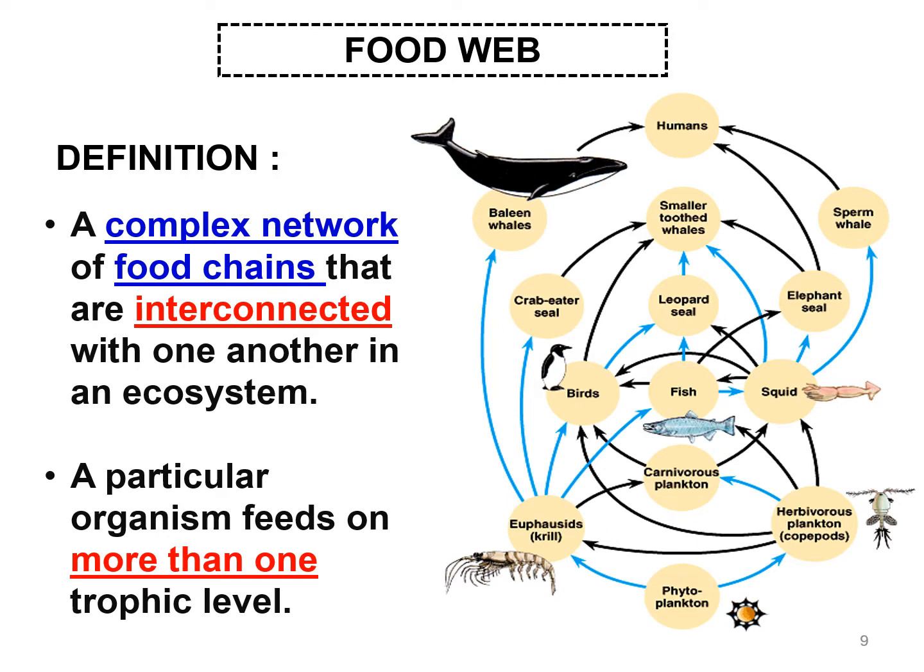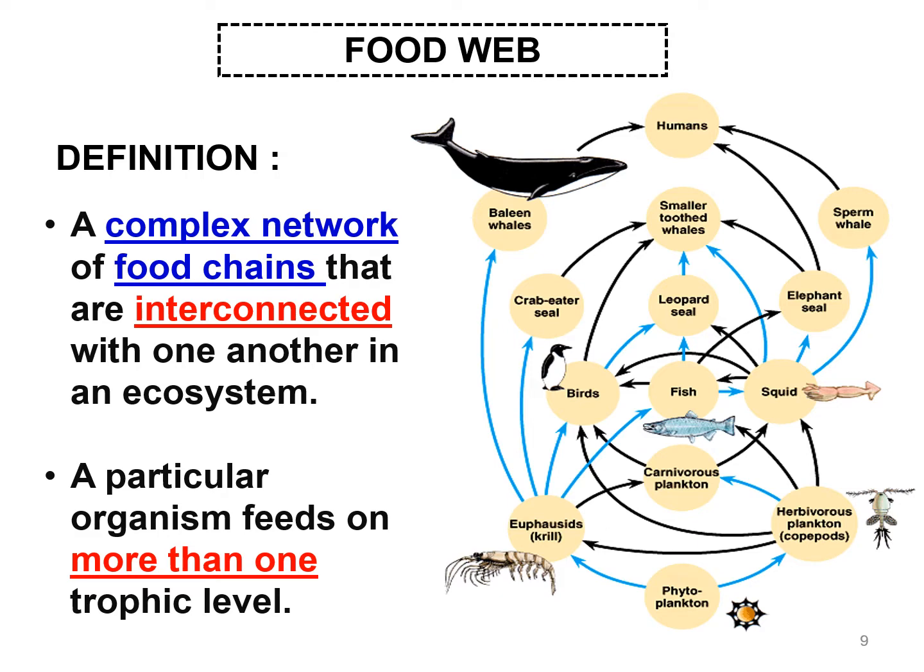Okay, let's look at the food web. First we have the food chain, and more than one food chain interacts with each other to form a food web. So a food web is a complex network of food chains that are interconnected with one another in an ecosystem.